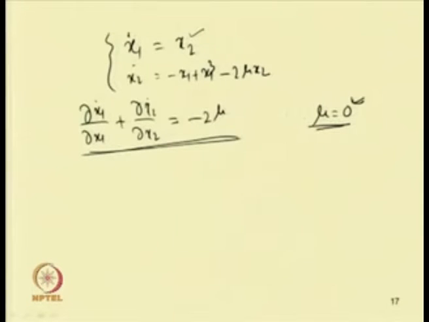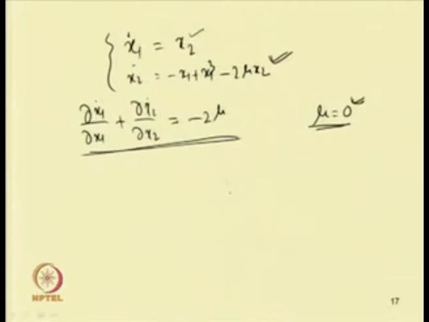If one plots this curve, this equation is similar to that of a simple pendulum, or the van der Pol or Duffing equation.